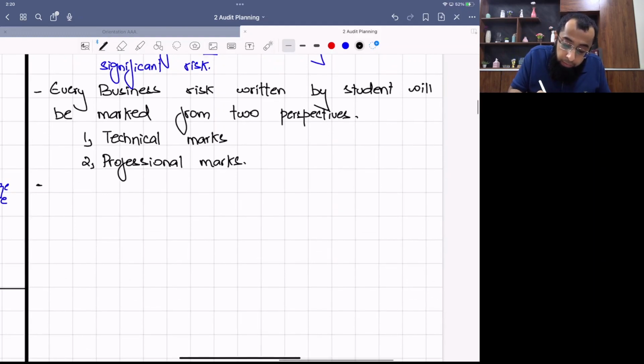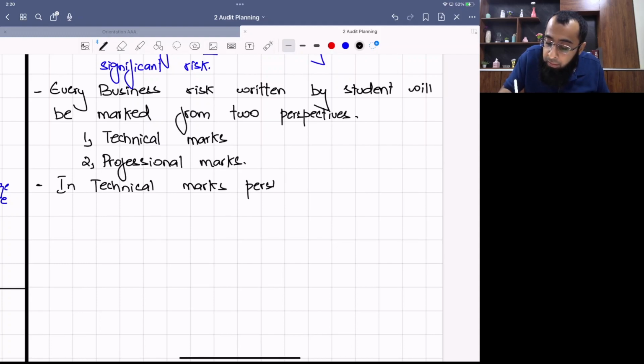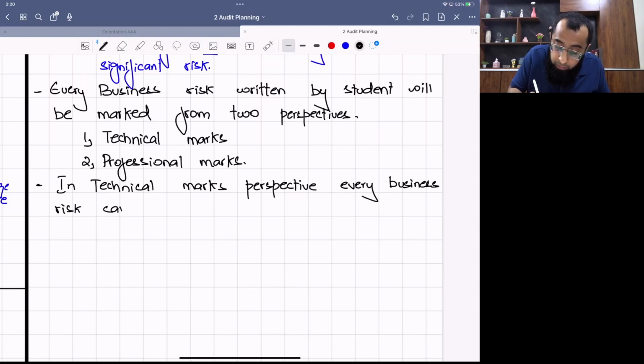Okay, in the technical marks perspective, every business risk carries 2 marks. Whatever business risk you are writing, it carries 2 marks.